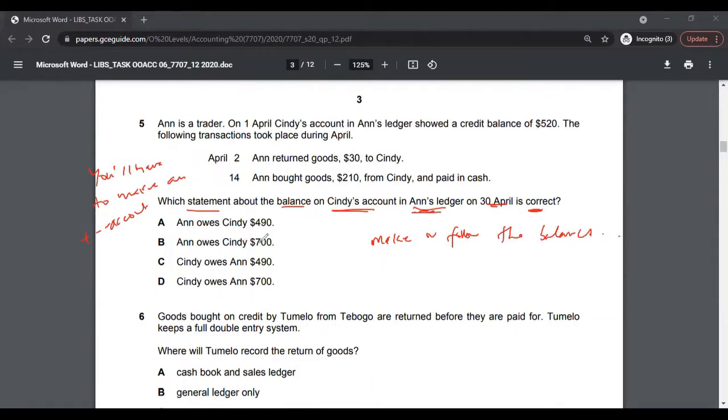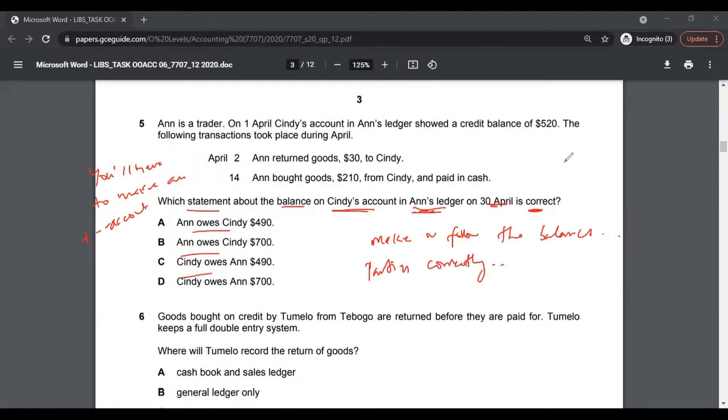Then you have to be very careful about who owes whom. I'm telling you some strategies or tips here as well. You have to be really careful when reading, and make sure you identify the parties correctly.